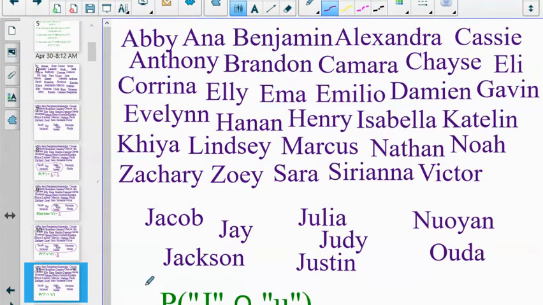And finally, the probability of intersection, the probability that the name starts with J and has a second letter of U. Here is our intersection. This is the football shape in the middle of that Venn diagram. This would be 3 out of the 39, which does reduce. There's a 1 in 13 probability that a random person chosen from this class has a first name starting with J with the second letter of U. And so there we go. Julia, Judy, and Justin, you are the 1 out of 13. Okay.